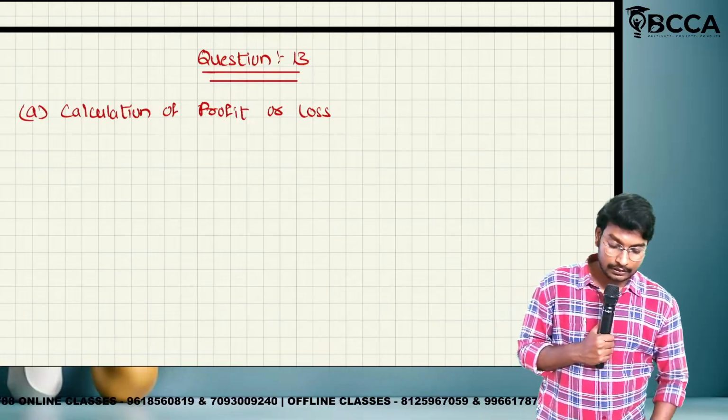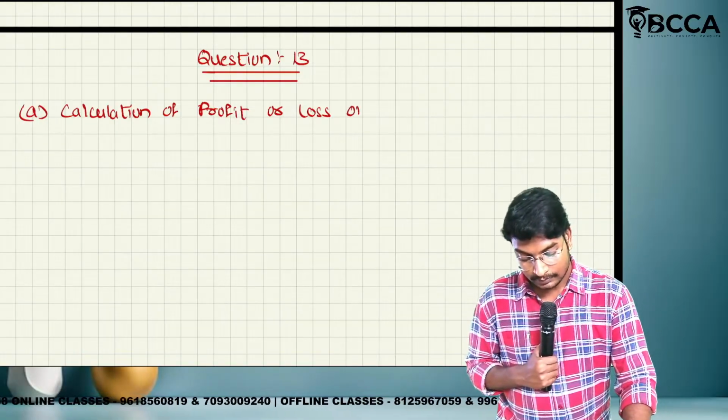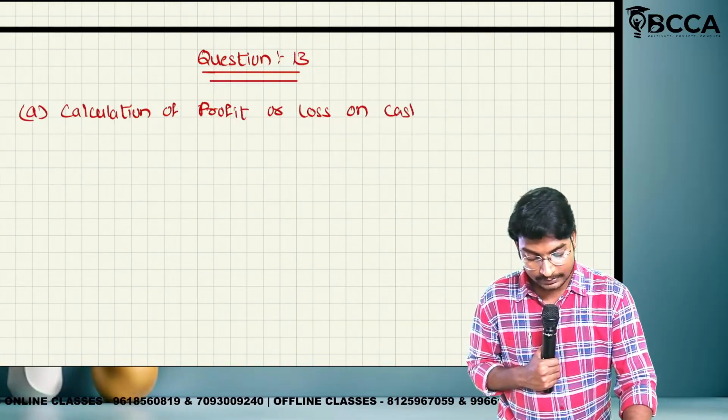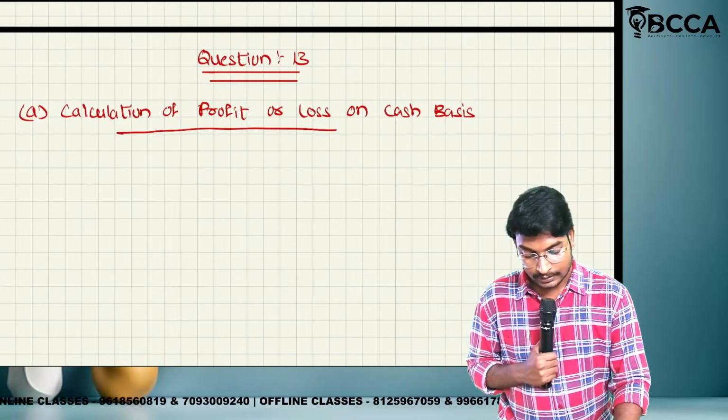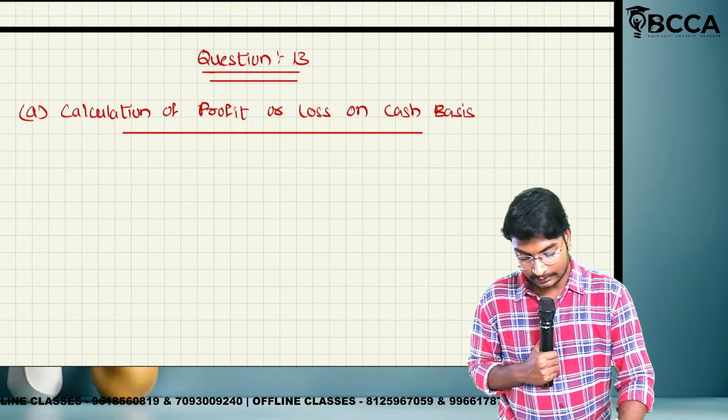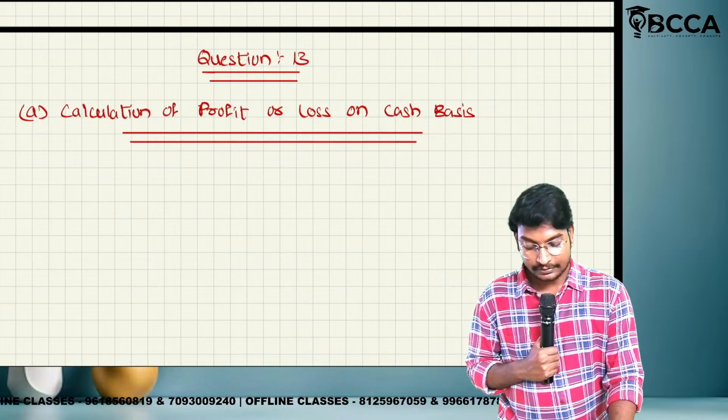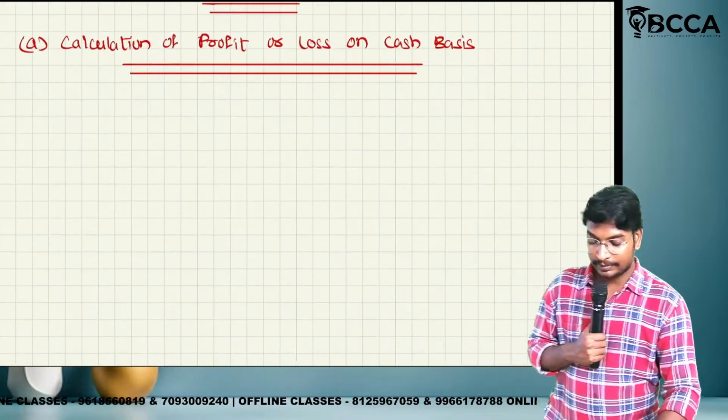Calculation of profit or loss on cash basis, or based on cash basis, you can put like that also. Next one, particulars and amount rupees.